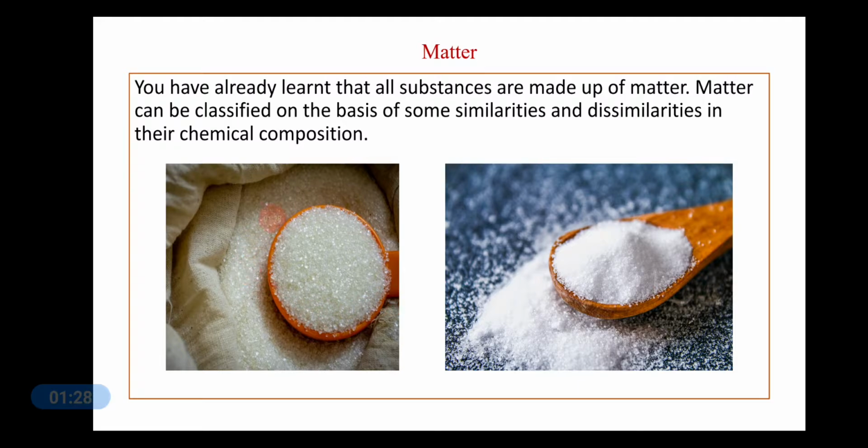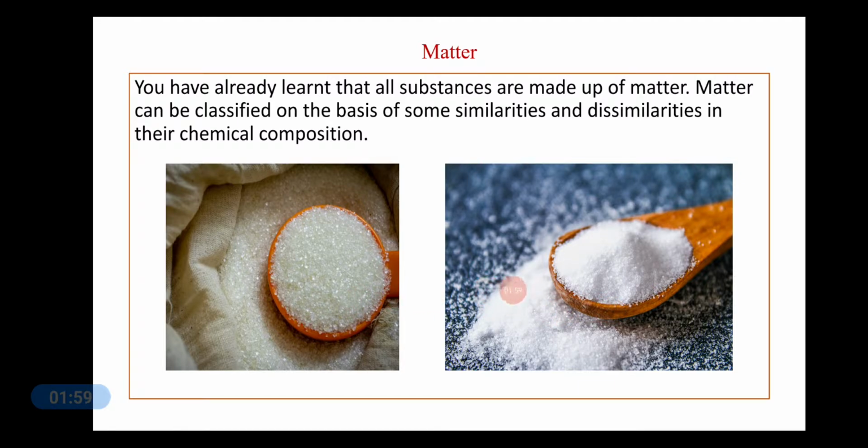Here you see the sugar crystals and the salt crystals look more or less the same, though the sugar crystals are bigger than the salt crystals, but they both are white. But if you see the chemical composition, sugar consists of carbon, hydrogen and oxygen, whereas the salt consists of sodium and chlorine.